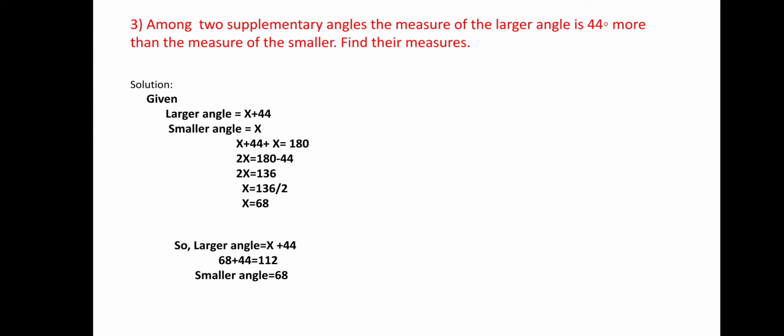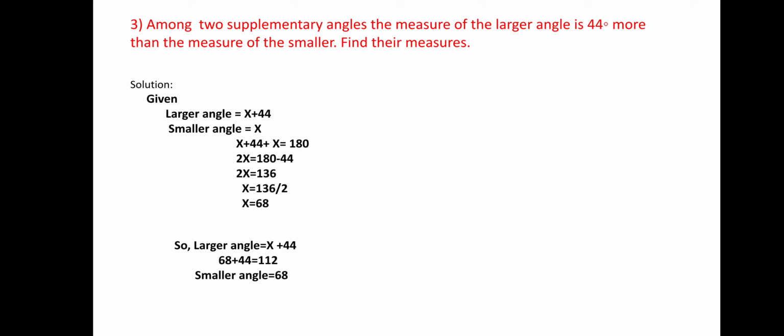Among two supplementary angles, the measure of the larger angle is 44 degrees more than the measure of the smaller one. Yes, solution. First, what are the things they give? The larger angle will be x plus 44. We don't know what the value is, so you have to add 44 with that. The smaller value we are taking as x. So x plus 44 plus x equals 180 degrees.